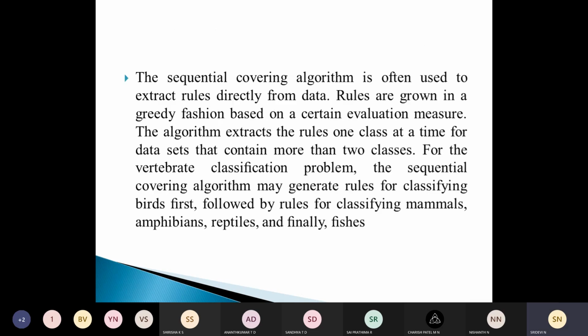It extracts rules directly from data, and the rules are grown in a greedy fashion. You know what is greedy, isn't it? So the algorithm extracts one class at a time for data sets that contain more than two classes. So for the problem we have taken, first for birds, then for mammals, amphibians, reptiles, and finally for fishes.